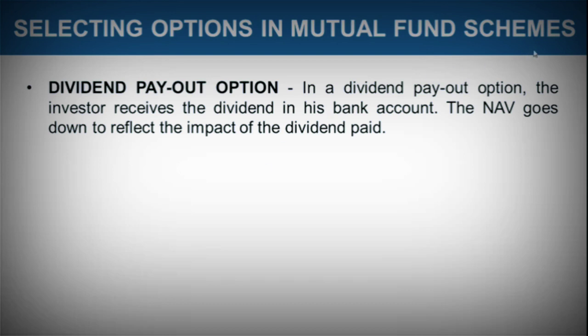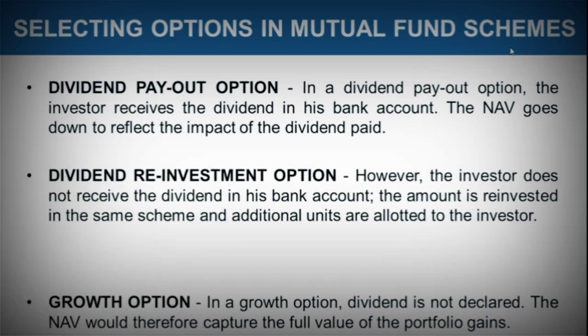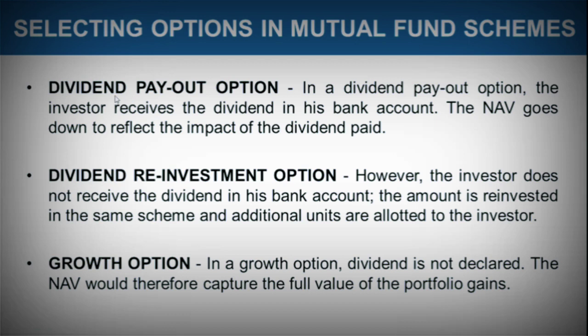Selecting options in mutual fund schemes, this also we have already covered, that any mutual fund scheme comes with different options, two major options, that is dividend option and growth option. Dividend option could be divided in two parts, dividend payout option and dividend reinvestment option. And the second one, as I mentioned, is growth option. So for any mutual fund scheme, you need to choose whether you want to go for the dividend option or whether you want to choose the growth option.